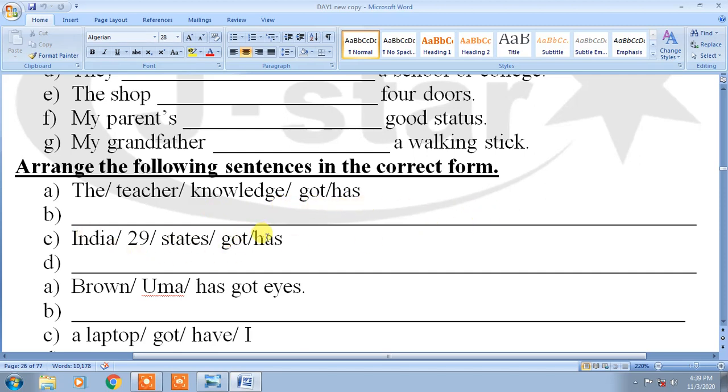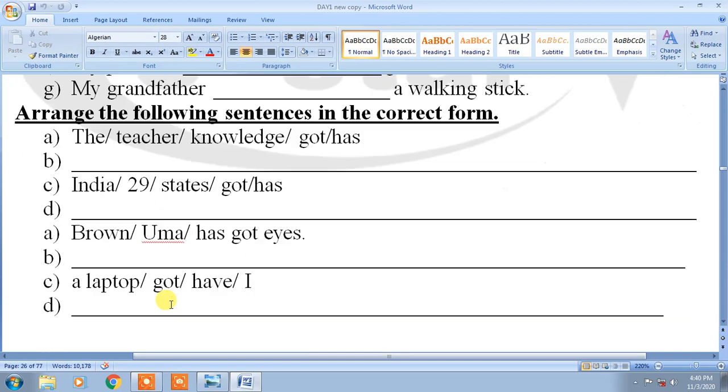India has got 29 states. Full stop here. Uma has got brown eyes. I have got a laptop. Full stop.